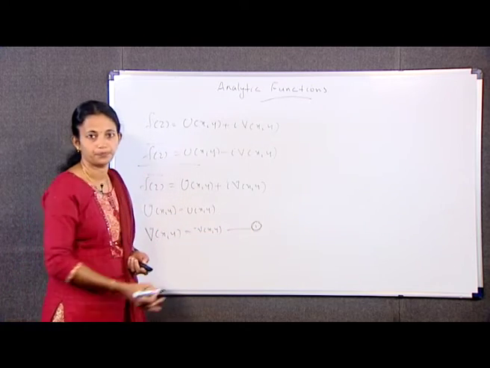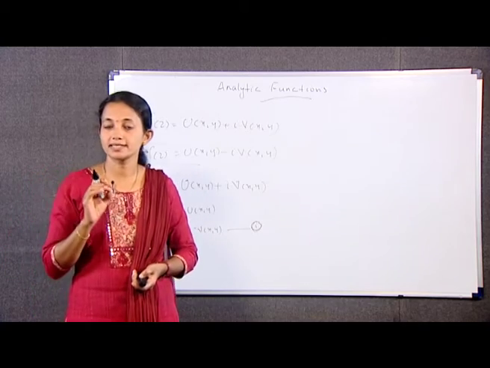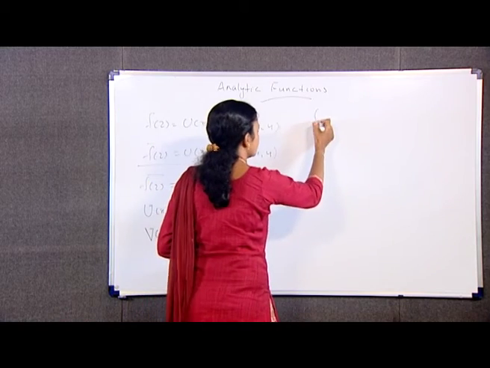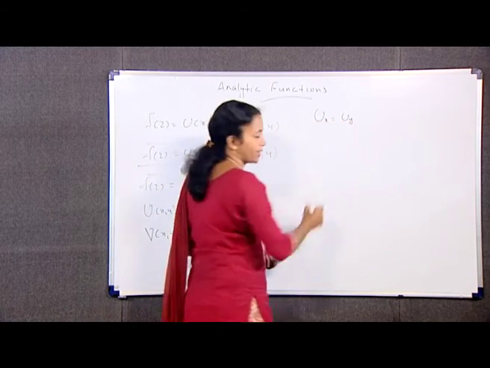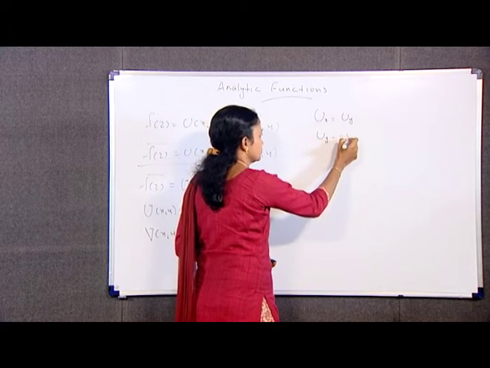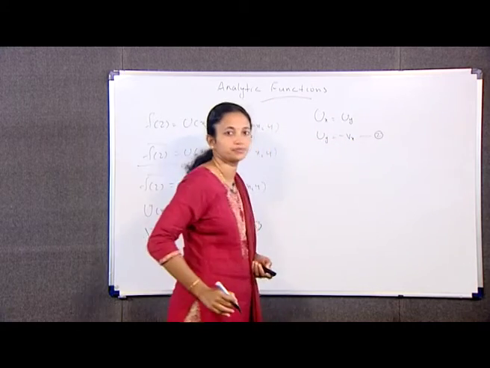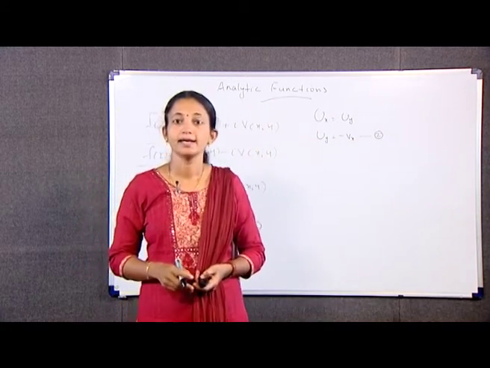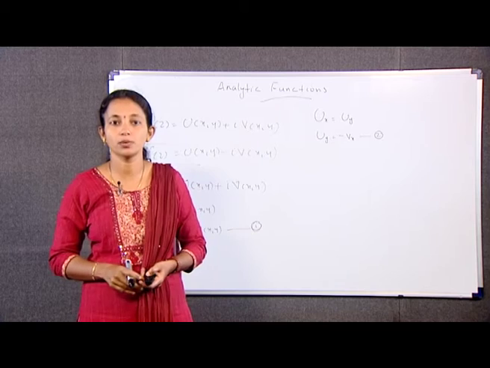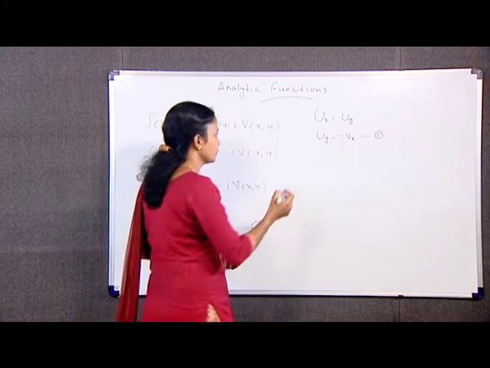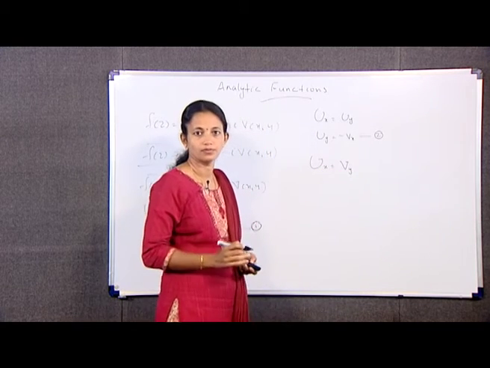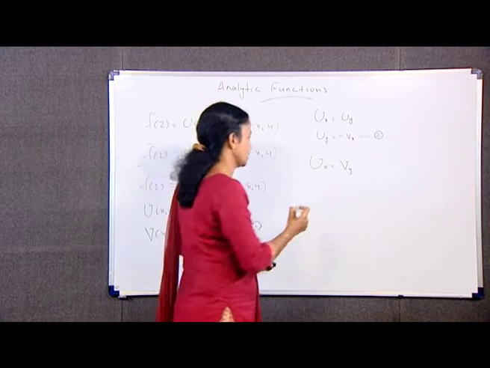Equation number 1. Because of the analyticity of f(z), the Cauchy-Riemann equation ux is equal to vy and uy is equal to minus vx, that is equation number 2, hold in D, and the analyticity of f(z) conjugate in D tells us, using the Cauchy-Riemann equation, that ux is equal to Vy and uy is equal to minus Vx.